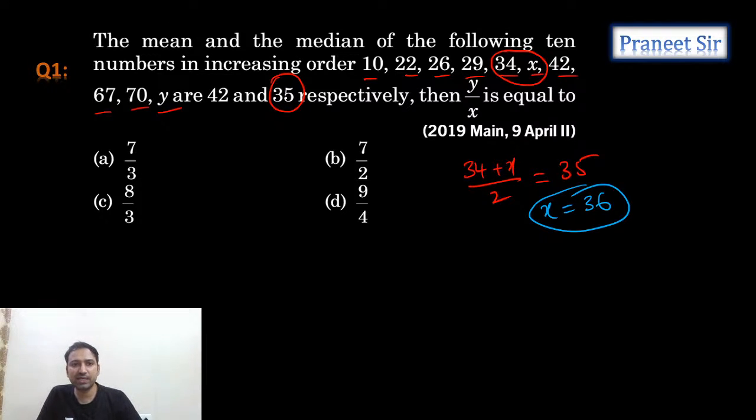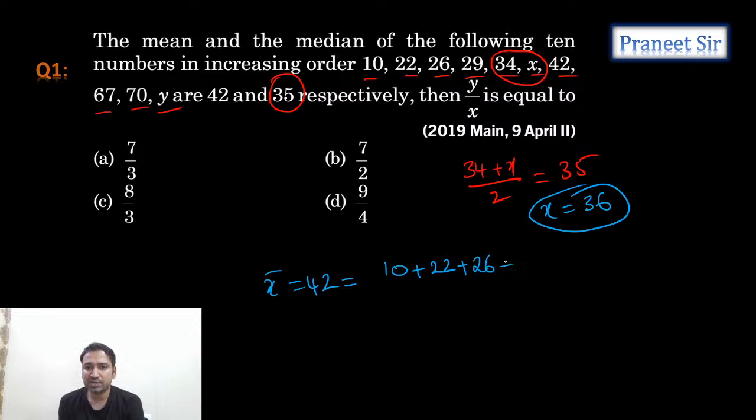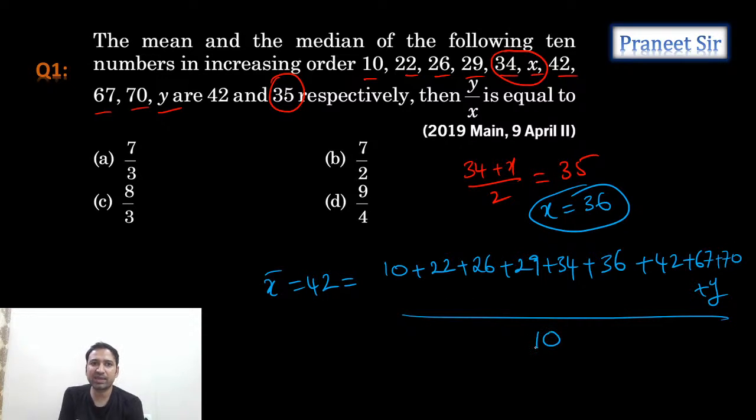What about the y value? He gave the mean. Let's calculate the mean of these 10 observations. Mean is nothing but the average. So mean x bar equals 42, which equals the sum of the observations: 10 plus 22 plus 26 plus 29 plus 34 plus x, which we already calculated as 36, plus 42 plus 67 plus 70 plus y, divided by 10, as we have 10 observations. Let's calculate this and equate it to 42.